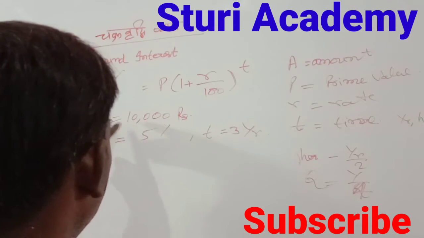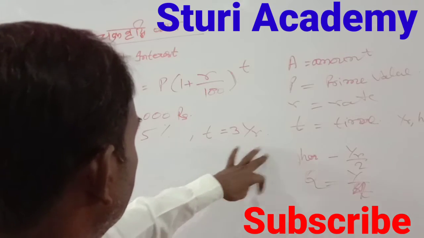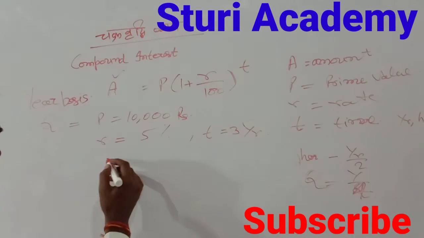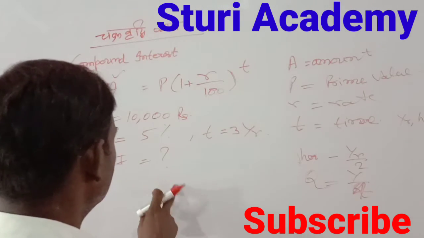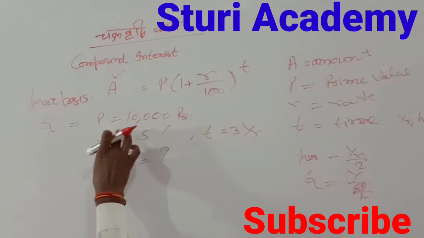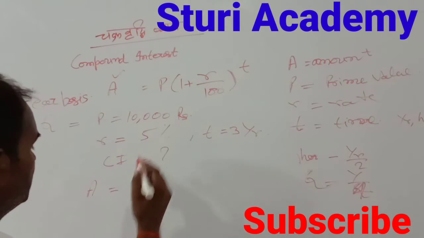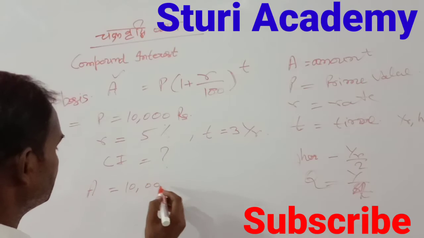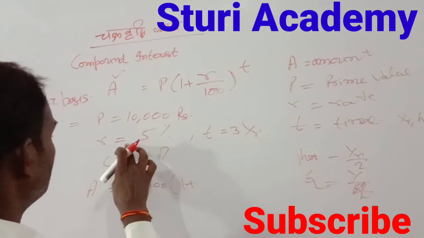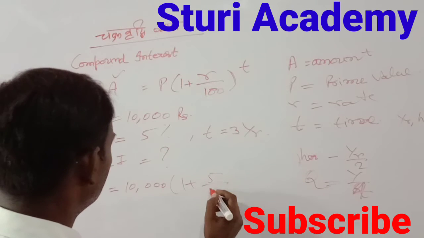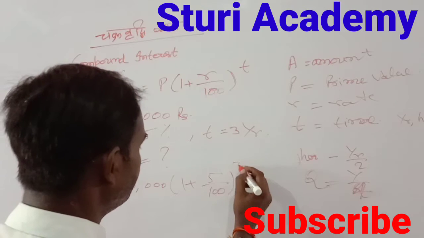So here we are given P is 10,000, R is 5%, T is 3 years. Then calculate the compound interest after 3 years. He is asking about compound interest, so how do you calculate it? You know P is 10,000; first calculate A. A, the amount, is equal to P, which is 10,000, times 1 plus R upon 100 to the power T. R is 5, and T is 3 years.